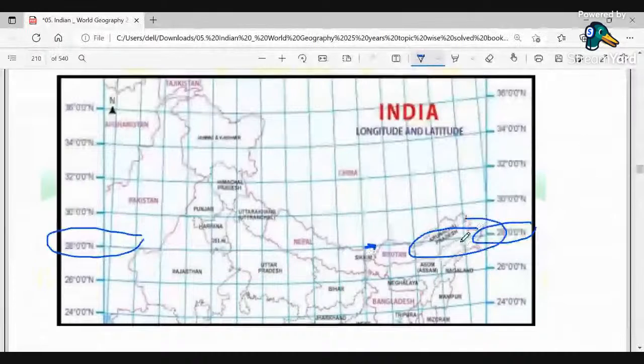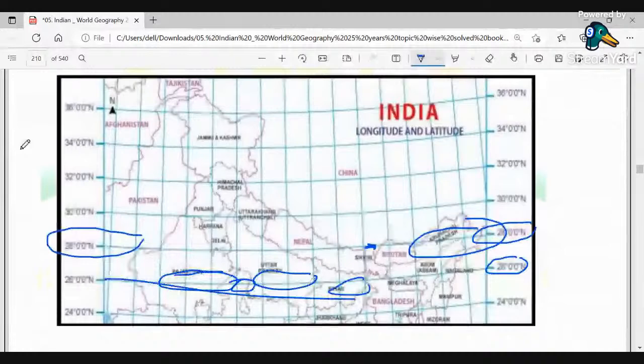And if I say about Assam, Assam is directly along this 26-degree north latitude, which is crossing through Bihar, Uttar Pradesh, Madhya Pradesh, and even Rajasthan. So therefore you should remember this diagram very clearly. This is a very important one.